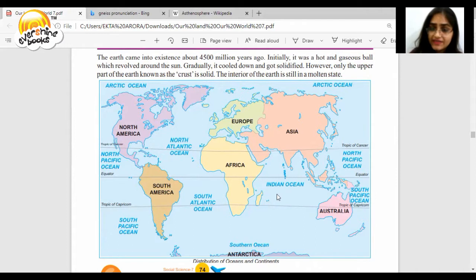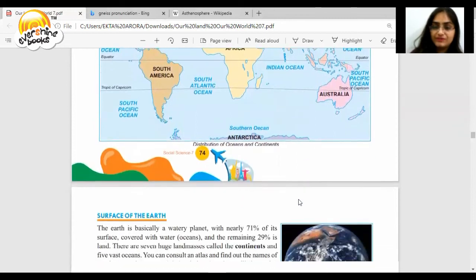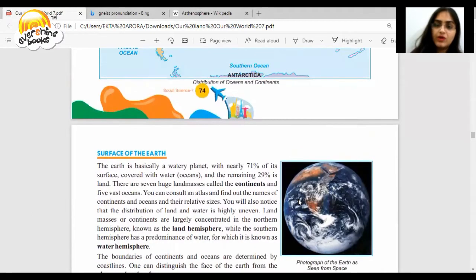If you divide this, see, this is the equator which divides the earth into two parts. Altogether you can call it the Atlantic Ocean, but the upper side you'll call the North Atlantic Ocean, and this will be the South Atlantic Ocean. This is the Pacific Ocean. This whole is the Pacific Ocean. The earth is round, and now the map is square. So we have flattened the map and are showing it like this. That is why we can see the Pacific Ocean here and here. Otherwise, it is all joined. And here we have this Indian Ocean. At the bottom, we have Antarctica.